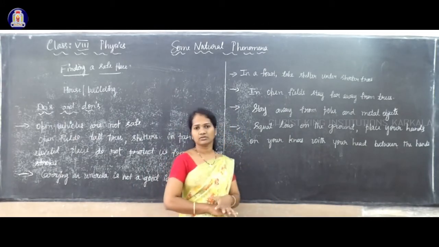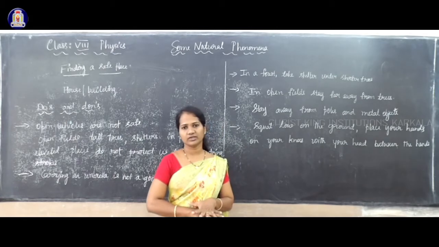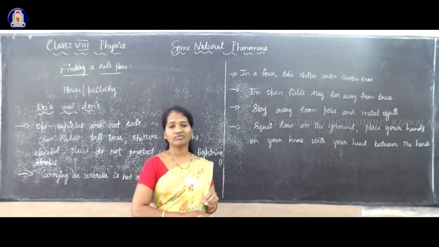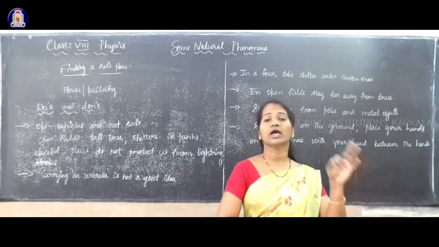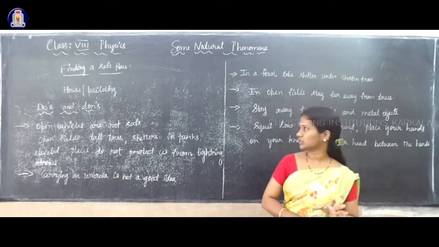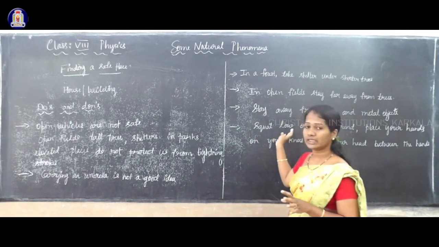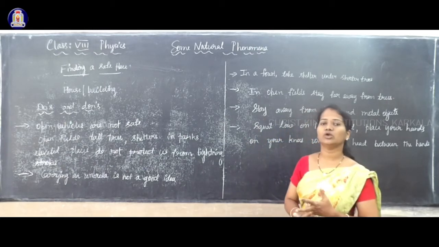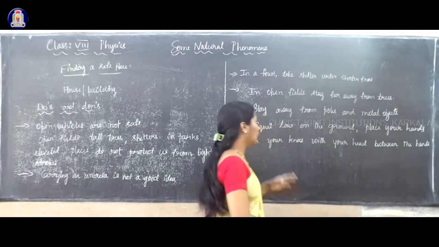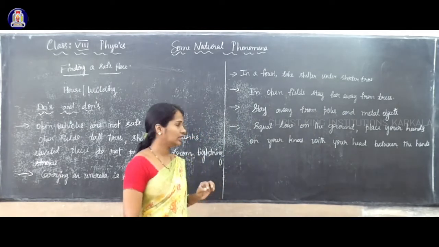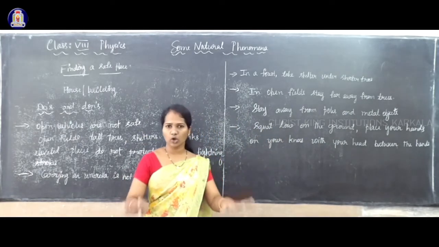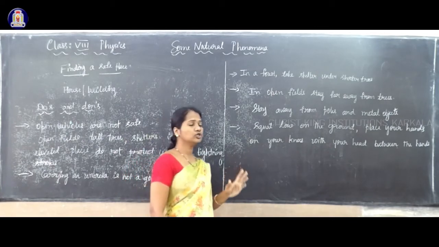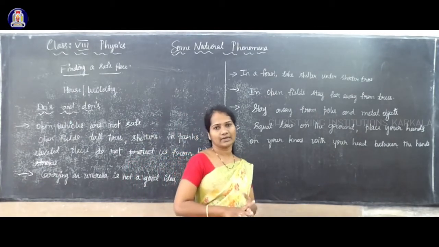In open fields, we have to stay away from the trees, electrical poles and metallic objects. And in the playing field or open ground, we should not lie on the ground. Instead, we have to squat low, keeping our two hands on our knees, and our head should be between our hands.